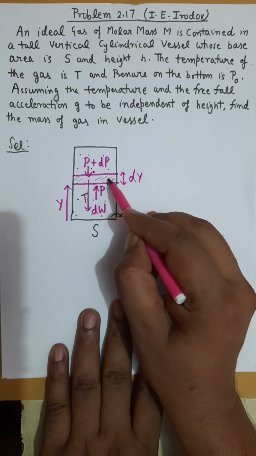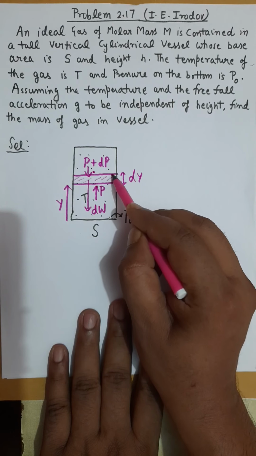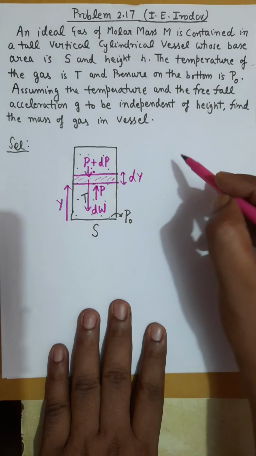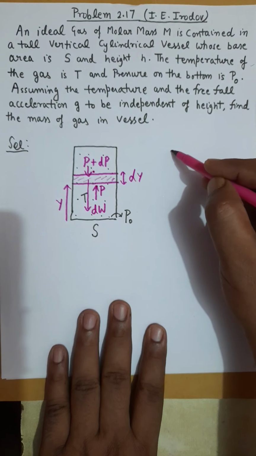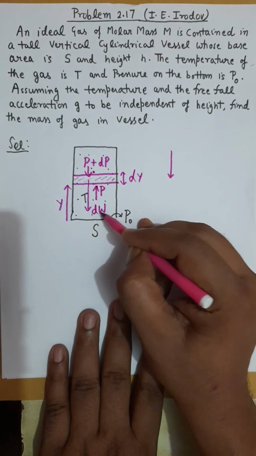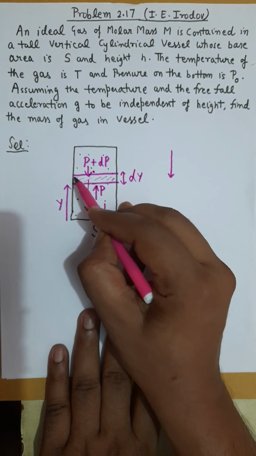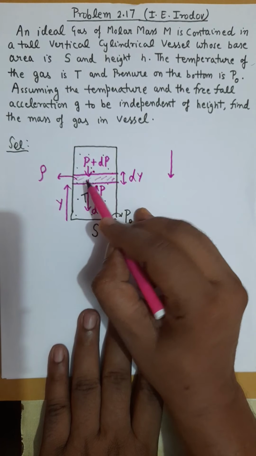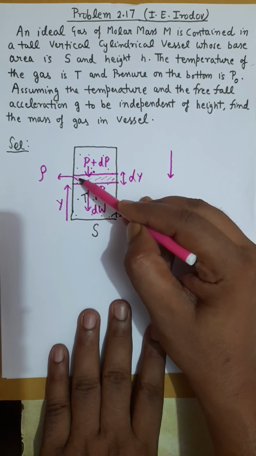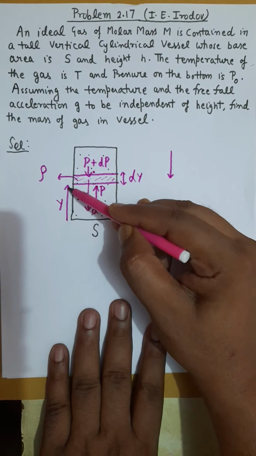So if you draw free body diagram for this dy layer, following are the forces on this layer. Number one is the weight. Now if you assume rho as the local density, let rho is the local density, which means rho is the density of gas at this height.